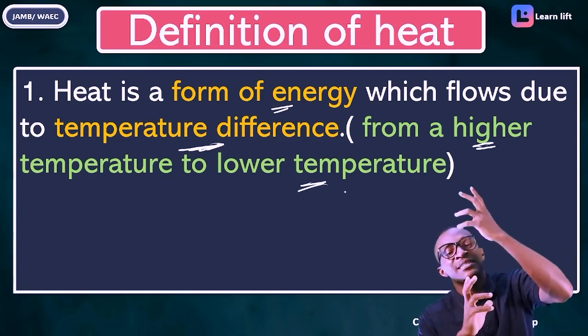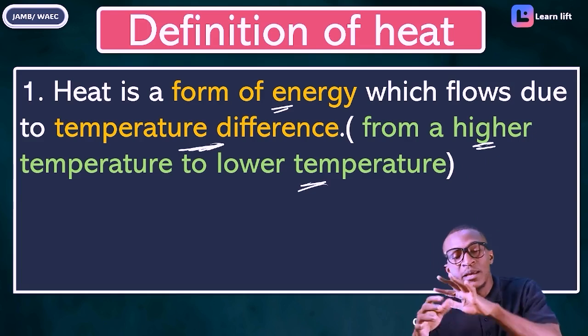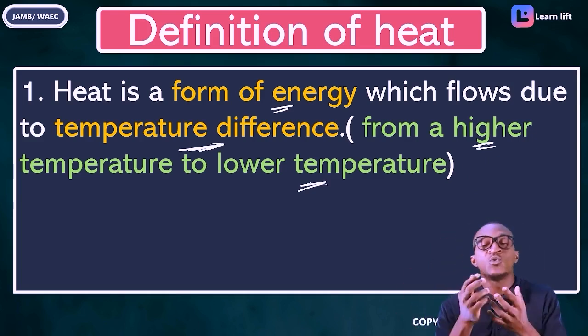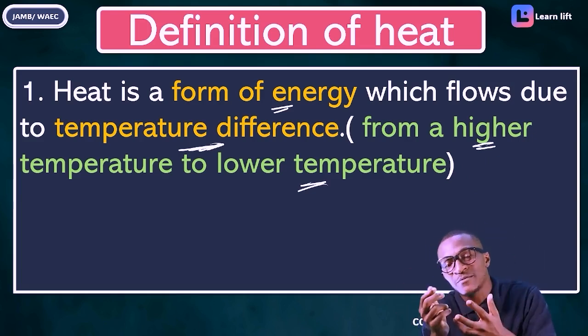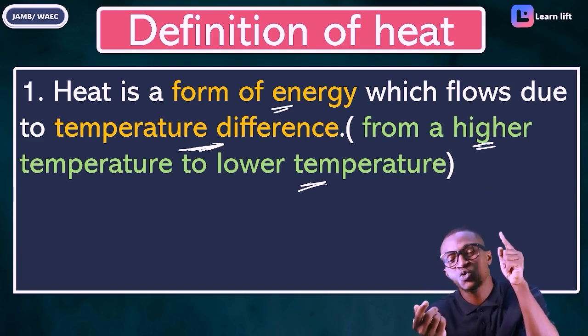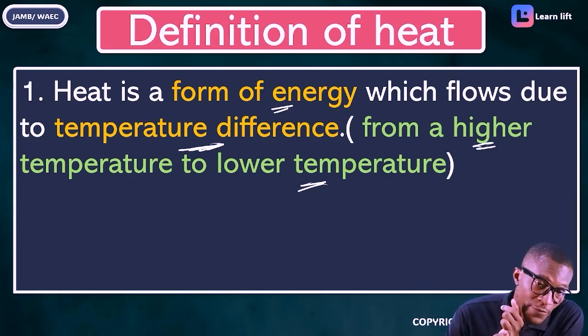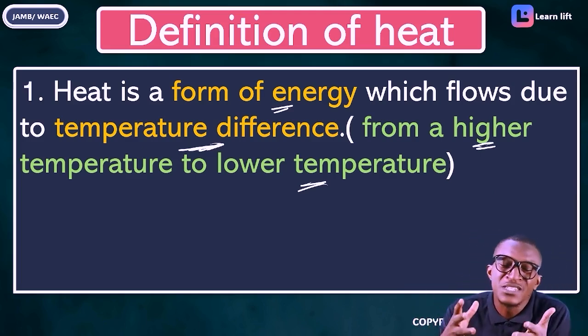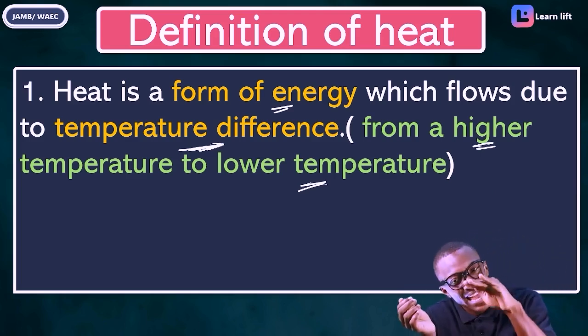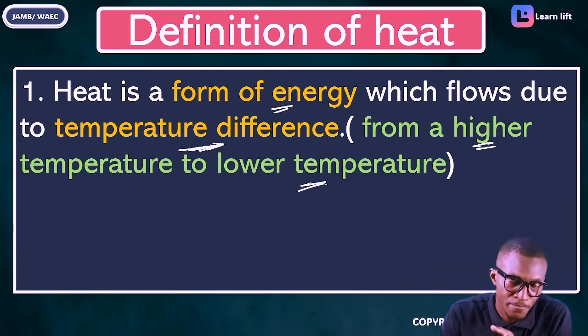The sun has a higher temperature. The earth has a lower temperature. So the energy, which is heat, flows from the higher temperature to the lower temperature. Everybody, what's the first definition of heat? Heat is a form of energy which flows due to difference in temperature, that is, from a higher temperature to a lower temperature.